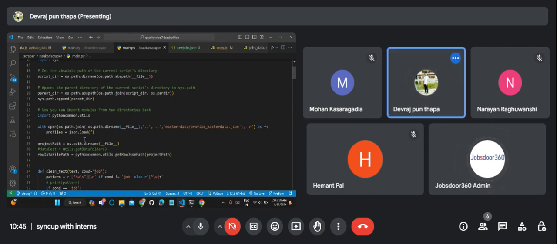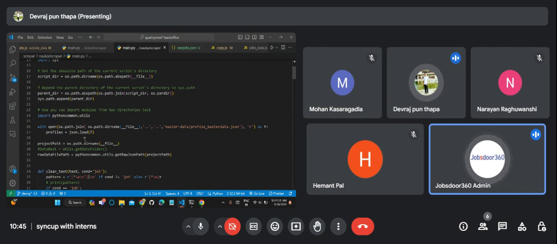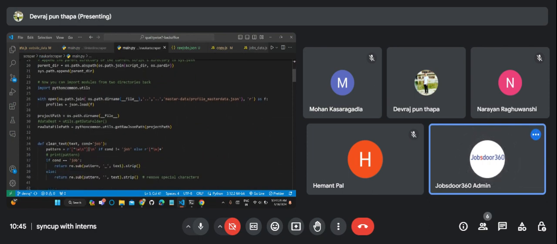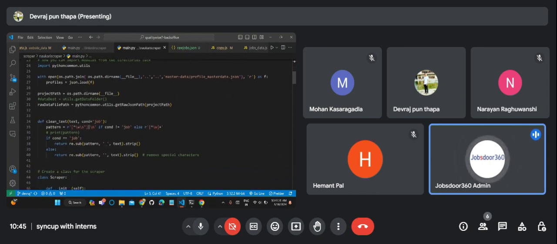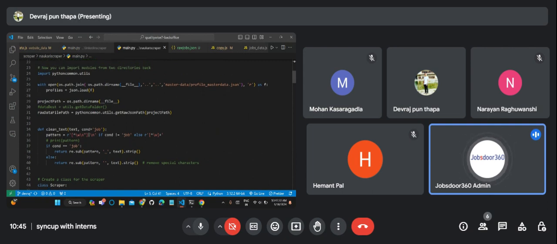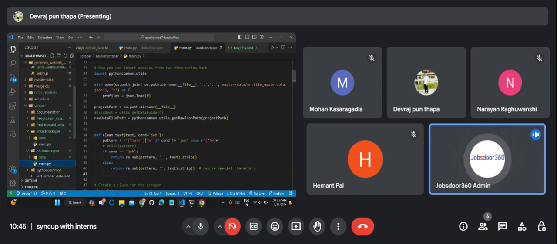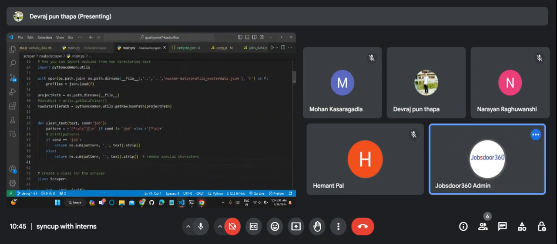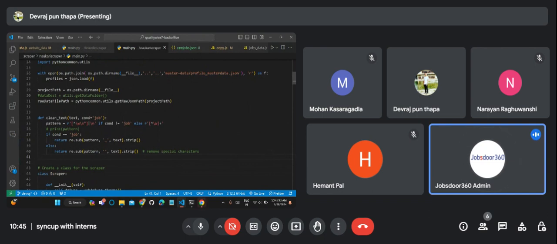It is more or less the same as Node.js or some other language. Then on line number 24 we have imported python common util. It is a utility common file that we have created. I will show you this file as well. We have written some common methods, we'll see later.